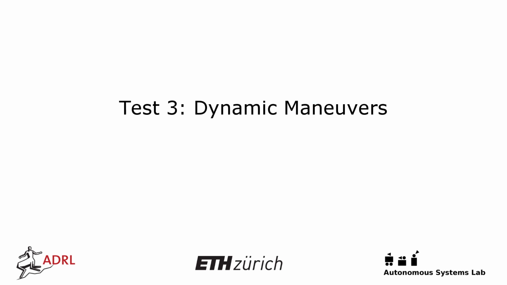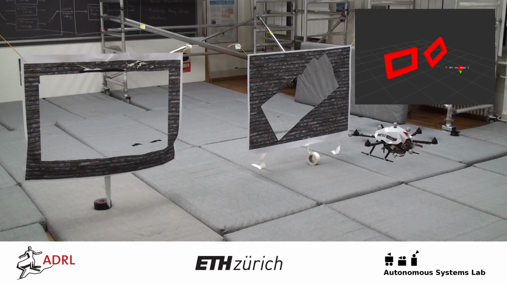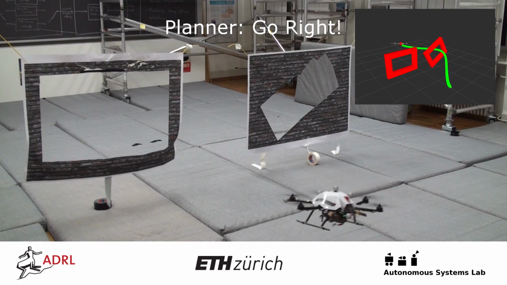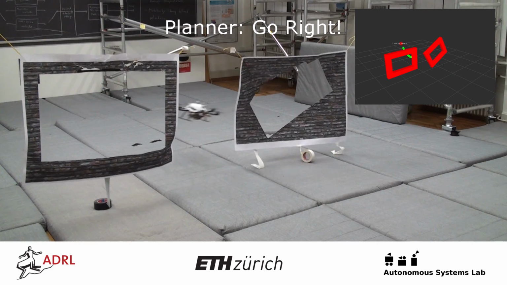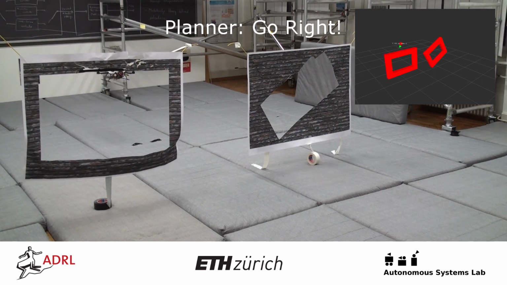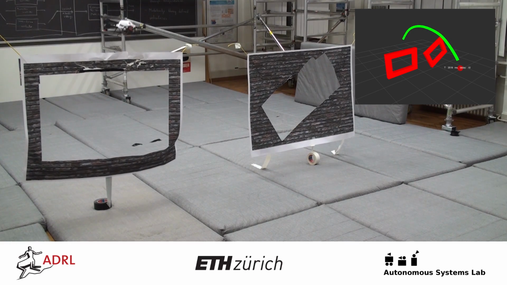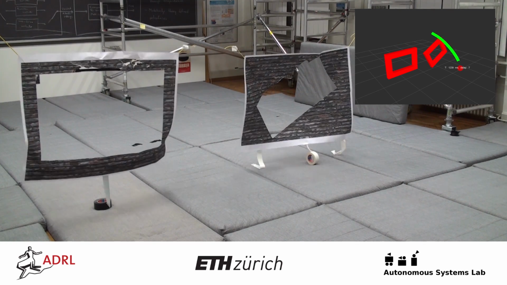As a final test, we look at more dynamic motions of the hexacopter. In this scenario, the hex rotor has to pass through one of two windows to reach a goal point. The right window is too narrow to pass through horizontally, but it requires the hex rotor to pass through with a rolled angle of 30 degrees.